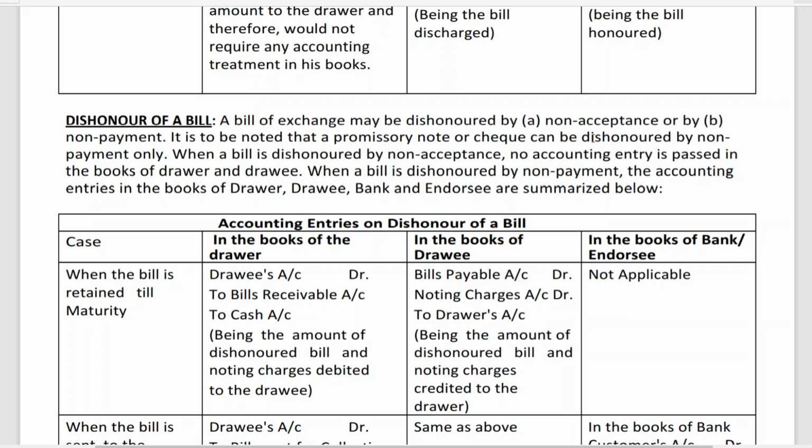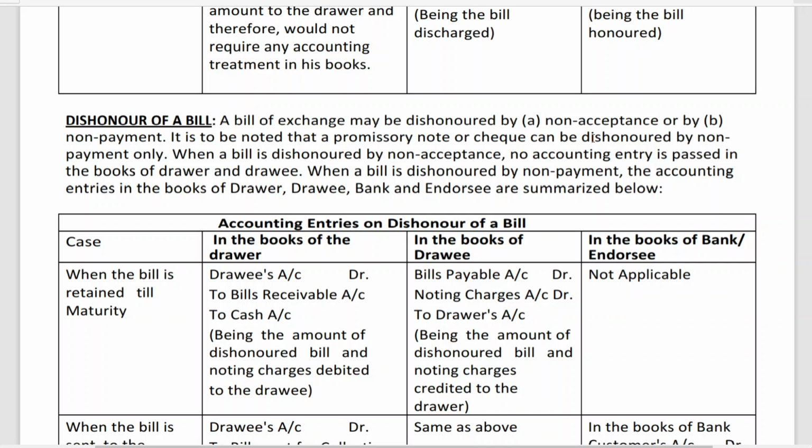Non-acceptance means the drawee has refused to accept the bill which has been prepared by a drawer. We learned this in the first class, the introduction of bills of exchange. So when the drawee has refused to accept the bill drawn by the drawer, it is called non-acceptance.